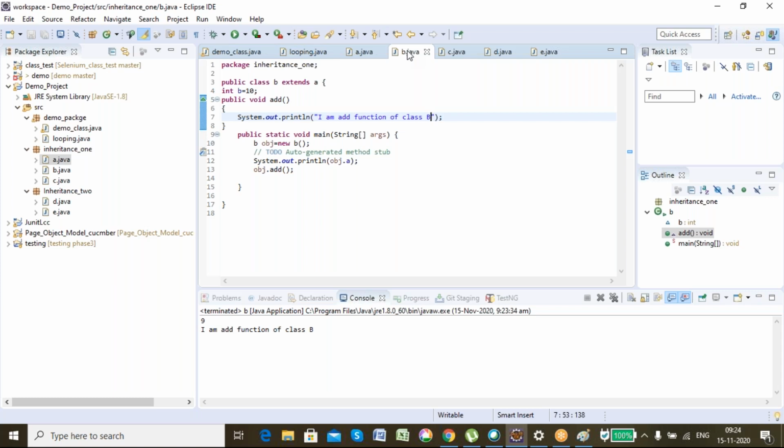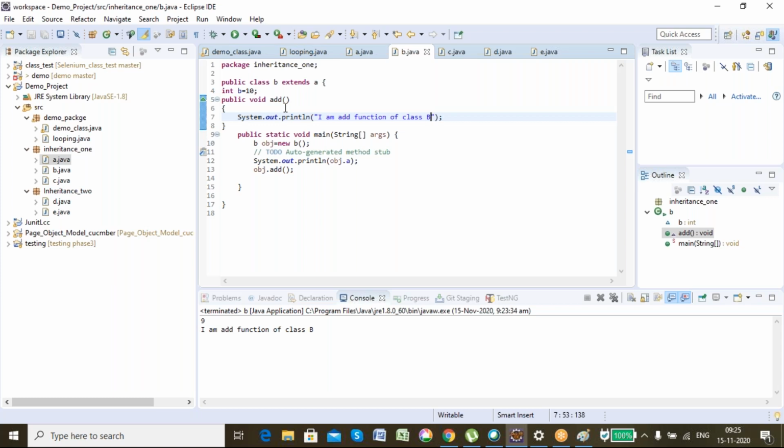This is called function overriding, and it is known as dynamic polymorphism. Why dynamic? Because at runtime it is decided which method to invoke. But function overloading is static polymorphism, because at compile time, while writing the code, Java decides which function will be invoked. So one is called compile time polymorphism, and this is called runtime polymorphism. These are all interview questions, guys.